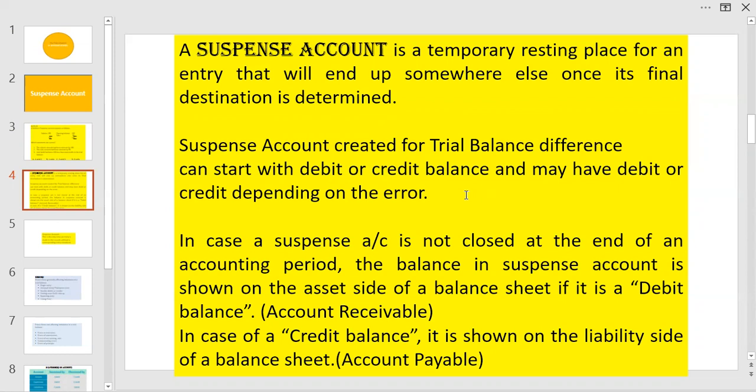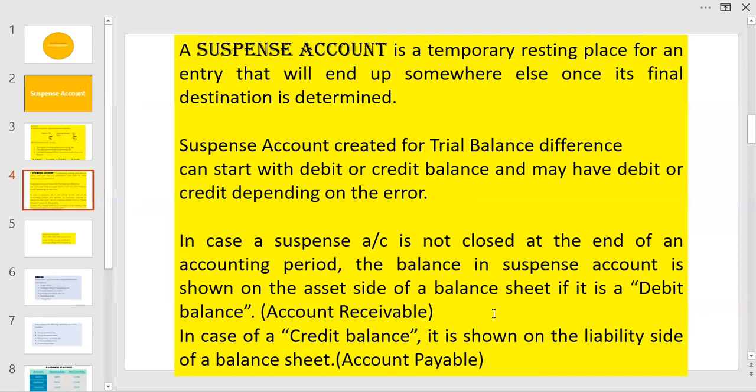Suspense account can be opened either with a debit balance or a credit balance depending on the circumstances. When a debit side total of a trial balance is greater, the opening balance for suspense account would be credit. If the credit side is more, then the opening balance would be debit.